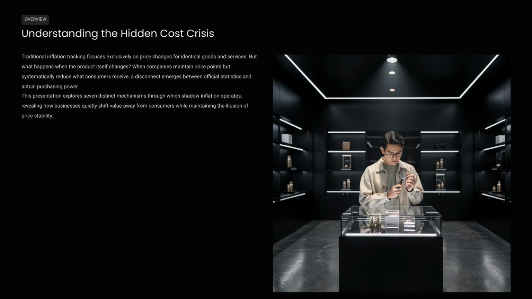Traditional inflation tracking focuses only on price changes for identical goods. But when companies maintain prices while systematically reducing what consumers receive, a disconnect emerges. This video explores 7 distinct mechanisms through which shadow inflation operates, revealing how value quietly shifts away from consumers.